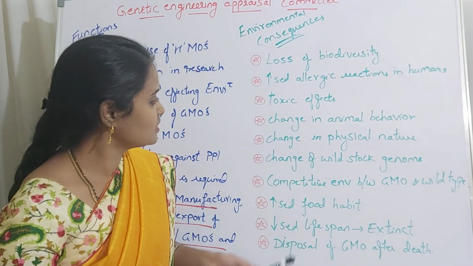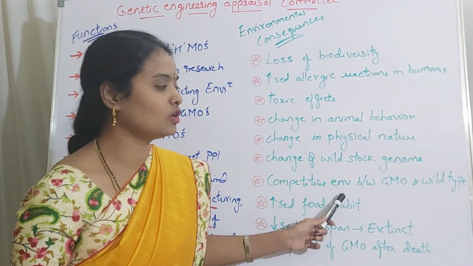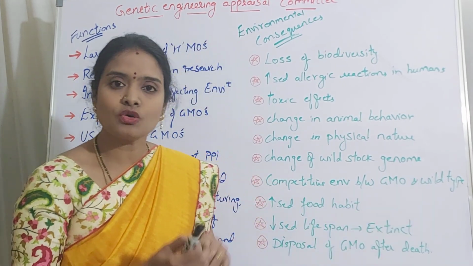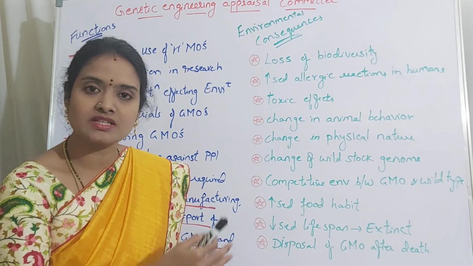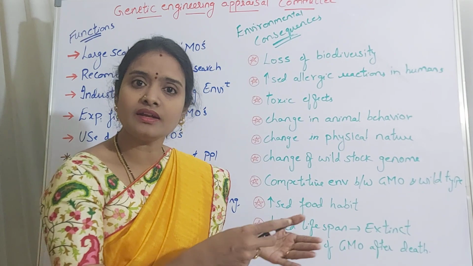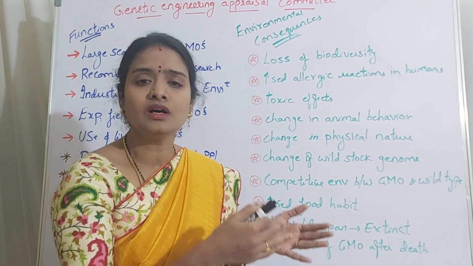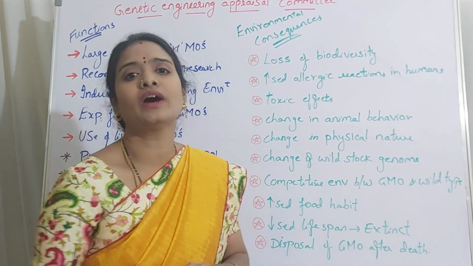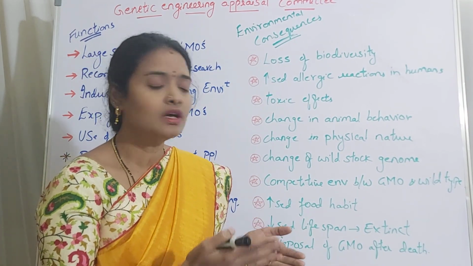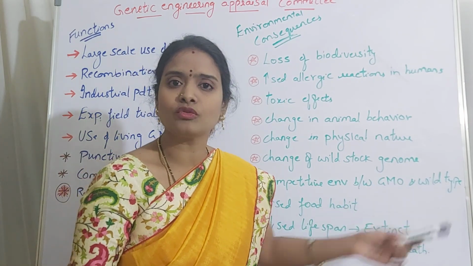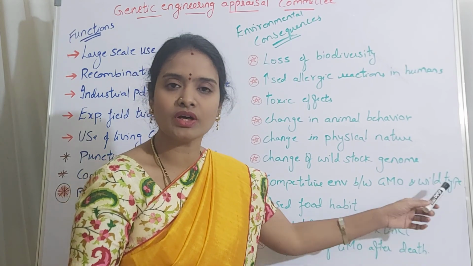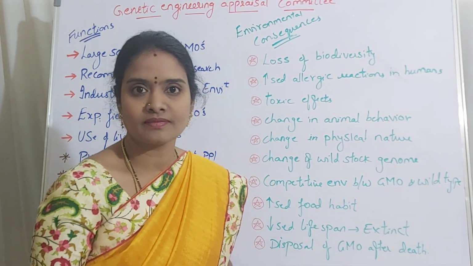Then another one is competitive environment between genetically modified organisms and the wild type. Once you produce a genetically modified organism and release it into the ocean, for example fishes, what happens? Their habitat, the food and the shelter may be different from the wild type animals, right? So here they may not interact between the genetically modified and the wild type animals, so that there may be a competition between them and any one of these species may be lost, right?